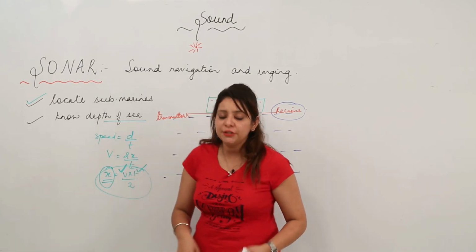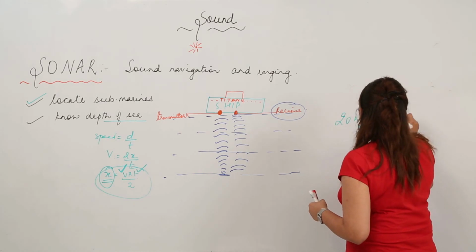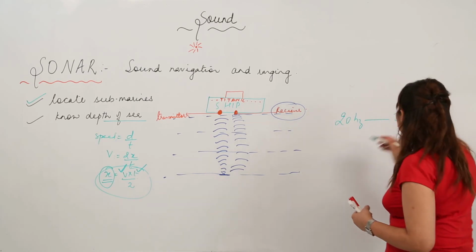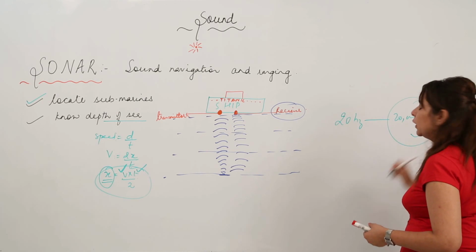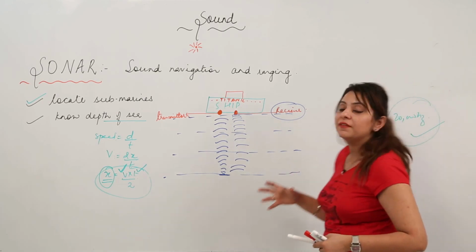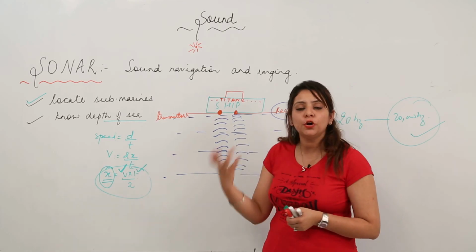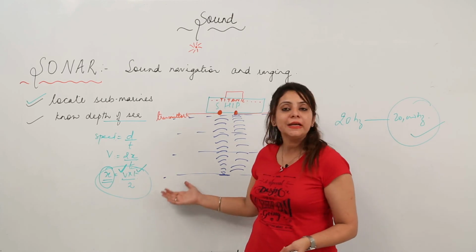Our audible range is 20 hertz to 20,000 hertz. Ultrasonic waves are those which have frequency more than 20,000 hertz. So they have high frequency, short wavelength, and they are not audible by humans, so they do not get mixed with any kind of sound. So this is the sonar.